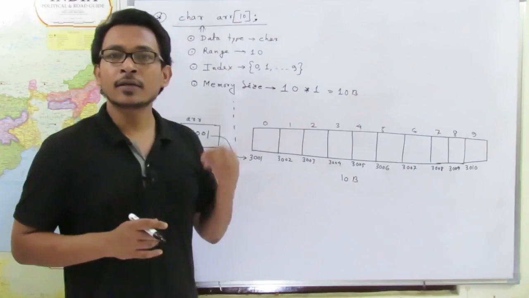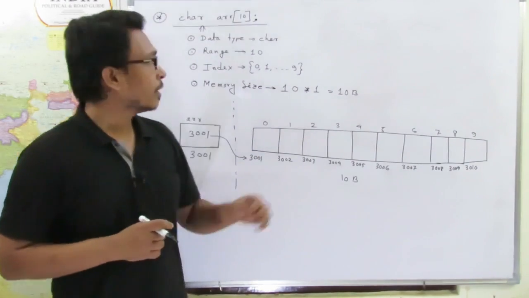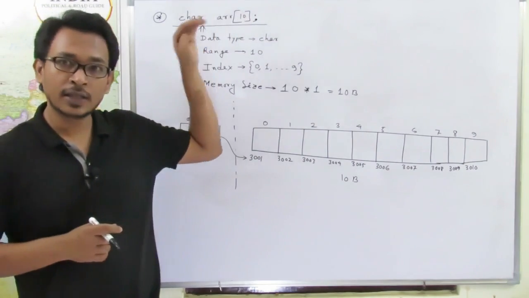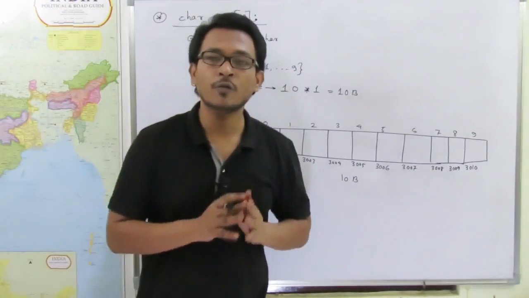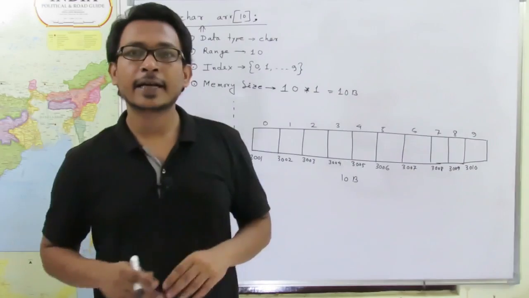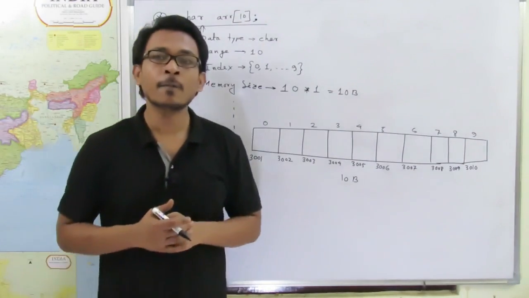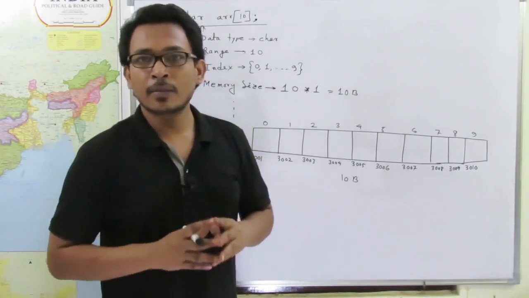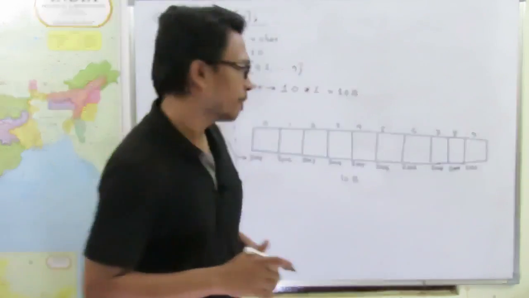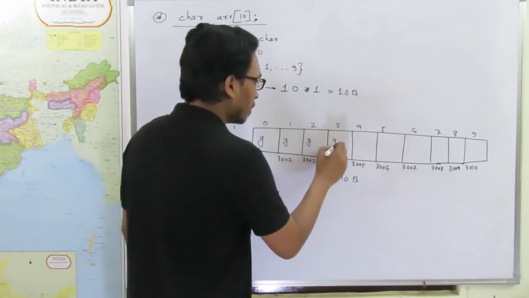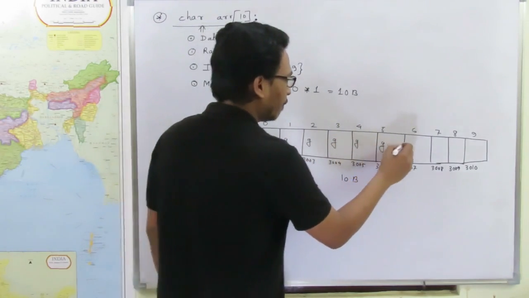Now we have already done all the phases of the memory allocation part. Next part is value initialization. Is there any value initialized with this declarative statement? No, there is no value specified with this declarative statement. So how will the system initialize the allocated memory? The system will initialize the allocated memory with garbage value. So each of these blocks will contain garbage value.